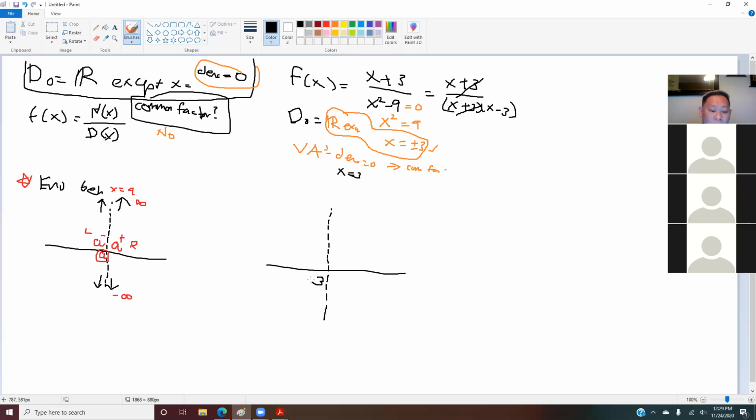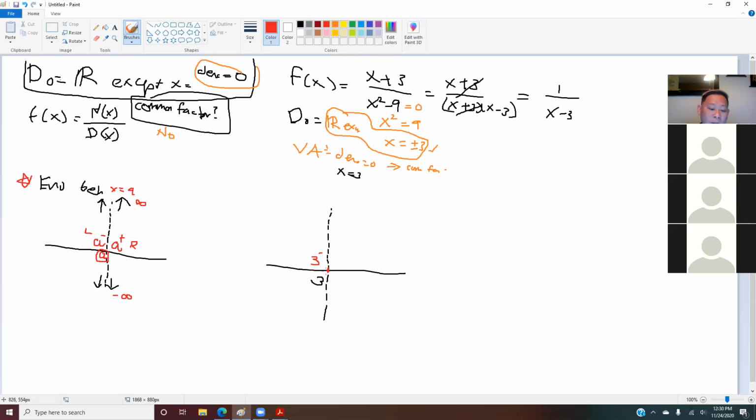So this is 3. You have to figure out what happens when it is 3 minus. What is 3 minus? 3 minus means a number that is very close to 3, but is on the left side. So you have to take a number that is so close to 3 that is on the left.